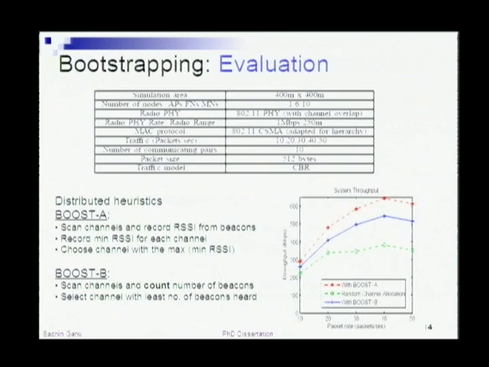And the second part, which is a simpler implementation, is basically just to count the number of beacons heard in each channel and try to park yourself on the channel with the least number of beacons. So that's a very simple heuristic. But just to give you a feel, even these simple heuristics essentially gave us 30 to 50% performance improvement over a random channel selection.